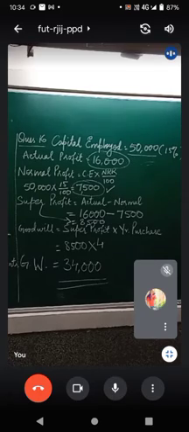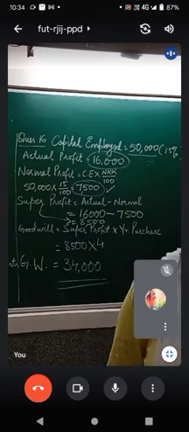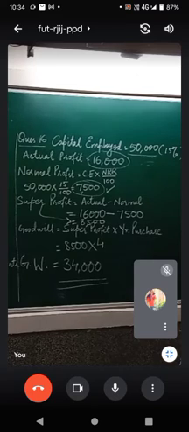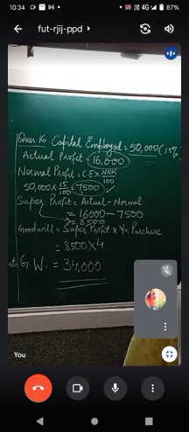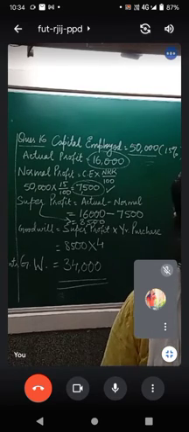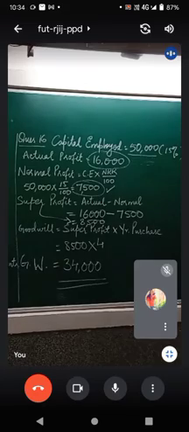Question number 17. Please do it in your copy. Do it in your registers just now. Write down the details. You can apply the formula and solve it out. Total capital of the firm of Sakshi, Mehak and Megha is ₹1 lakh. What is this? This is capital employed. Please write down question 17. Capital employed is equal to 1 lakh.